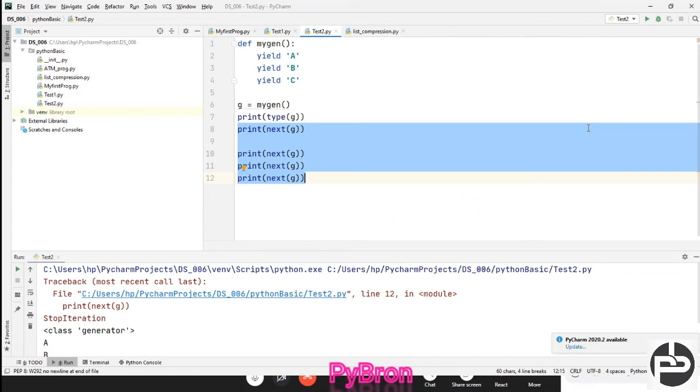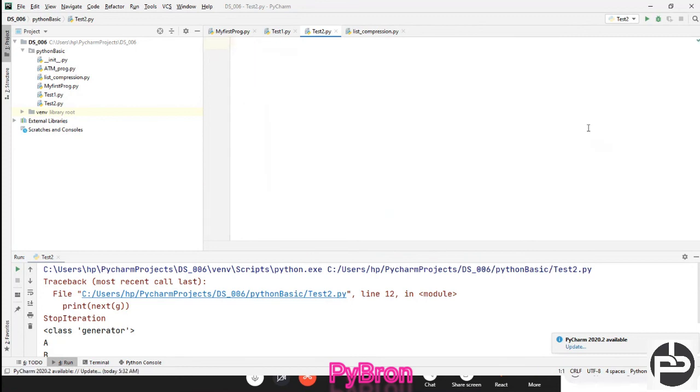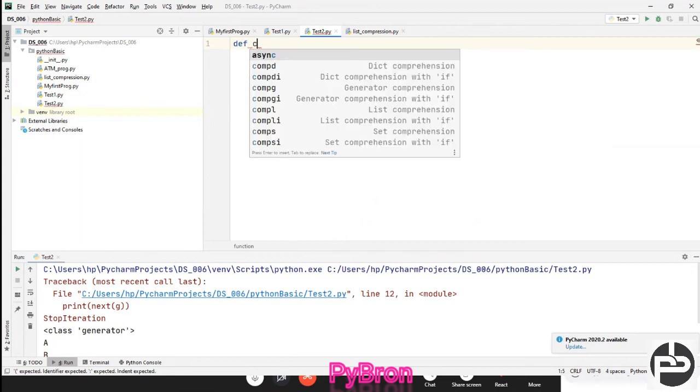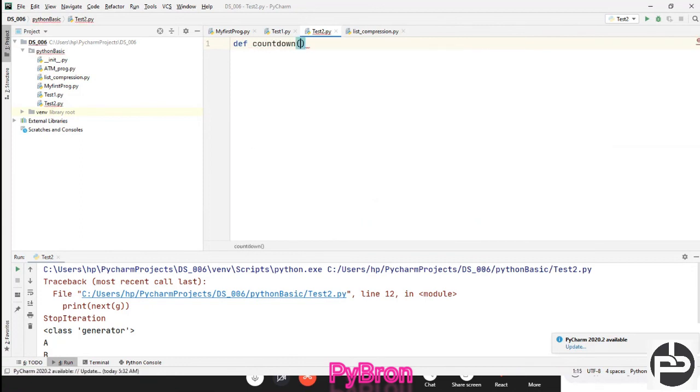Let's suppose a countdown. Similarly I'm going to create one function: def countdown, and here I am passing num, and print start countdown.